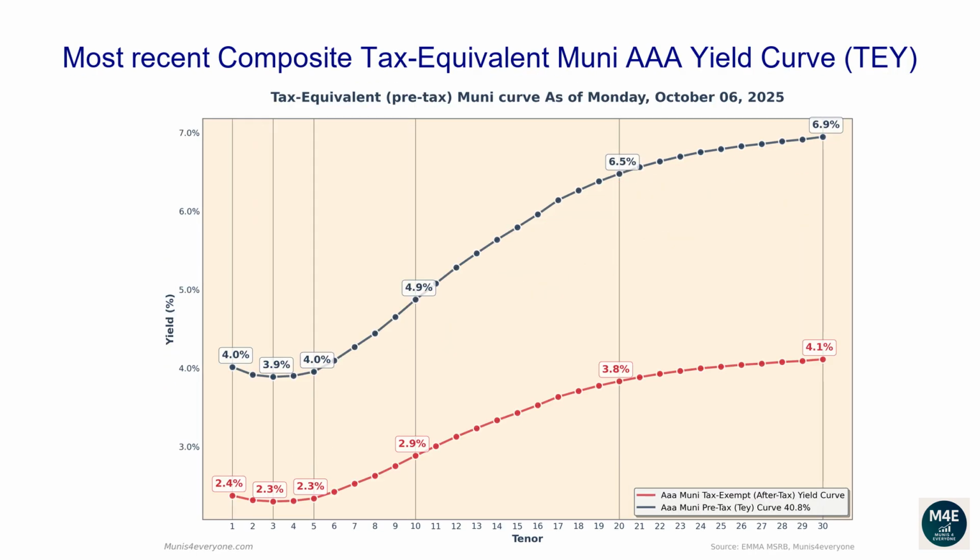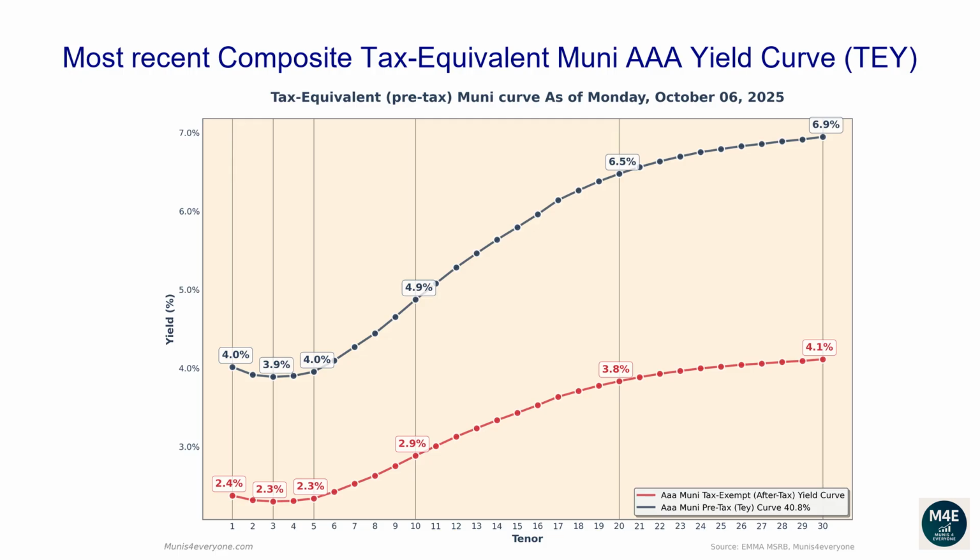Let's now go over the most recent composite tax-equivalent Muni AAA yield curve. The following graph shows, in red, the tax-exempt after-tax Muni yield curve, versus in blue its tax-equivalent pre-tax version, assuming a 40.8% top tax bracket, as of October 6, 2025. Why would you care to see the tax-equivalent version of the Muni yield curve? More on this later. Let's first go over the pre-tax, aka tax-equivalent yield curve.